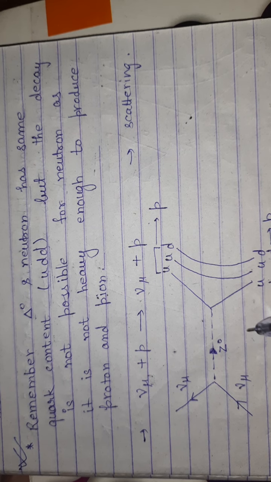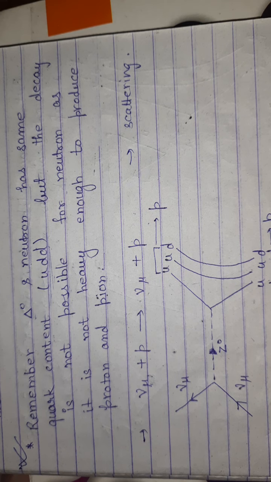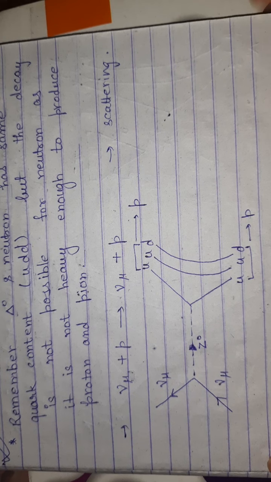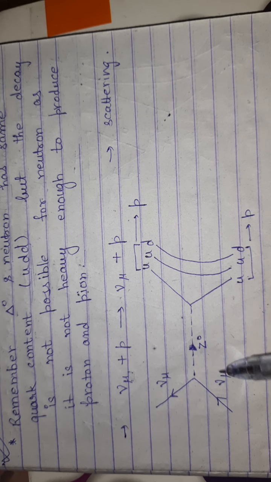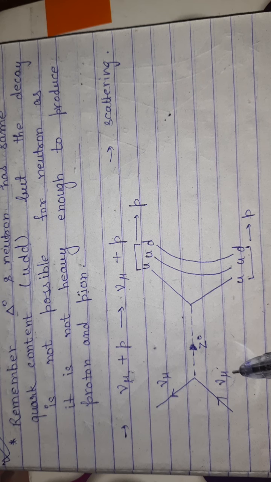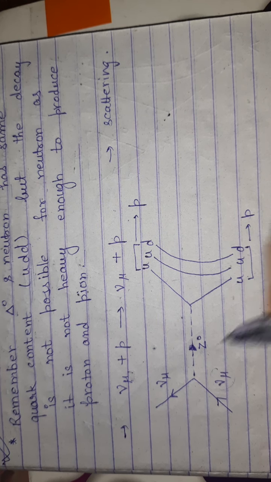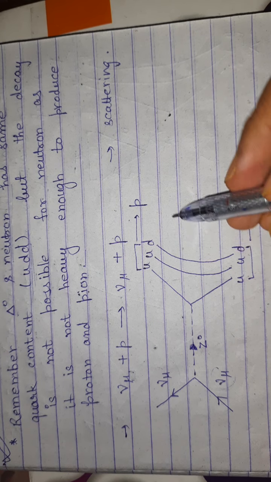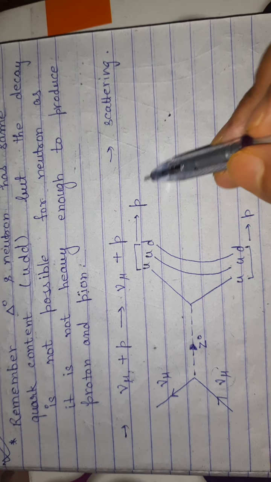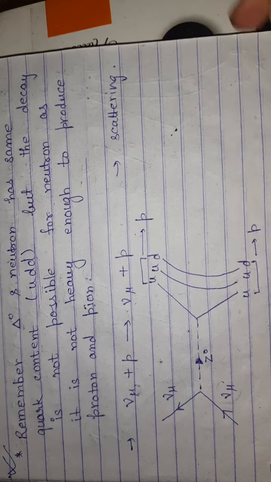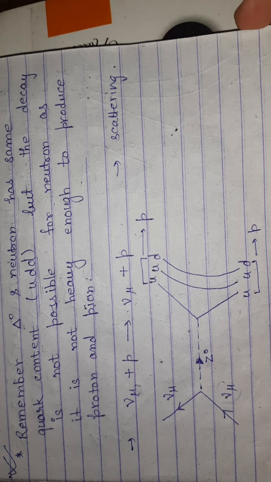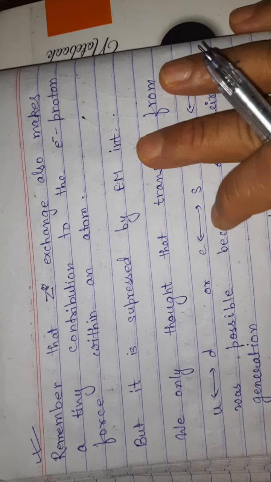So this is simply via Z nought boson, and obviously we can see that in downward direction there is neutrino of mu, and then proton which is scattering into neutrino of mu, and then proton. So this is also possible, and it is via Z nought boson.